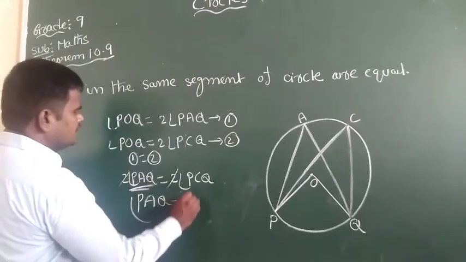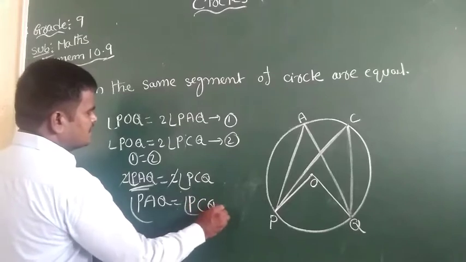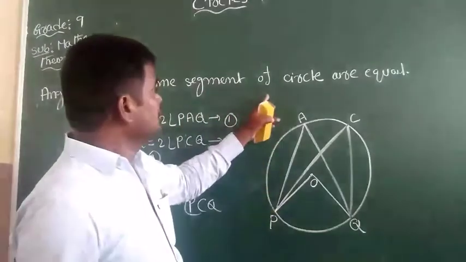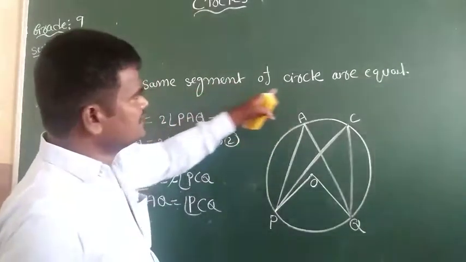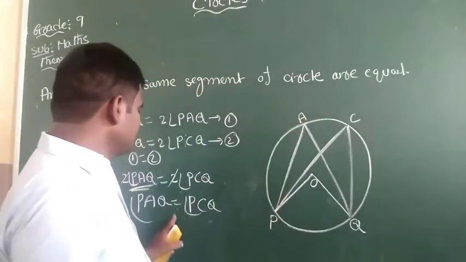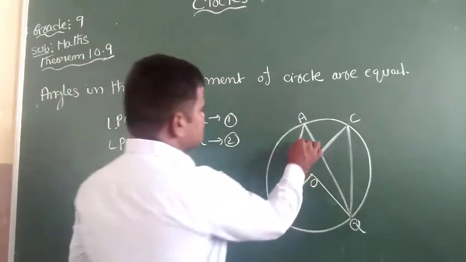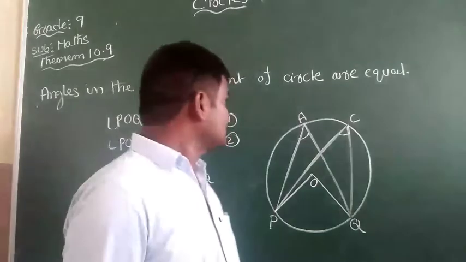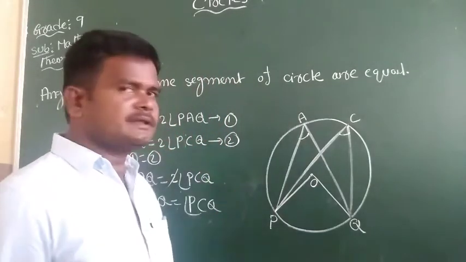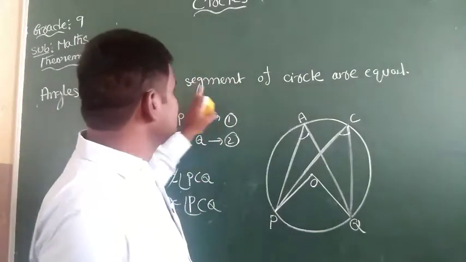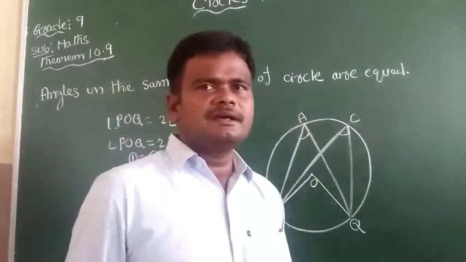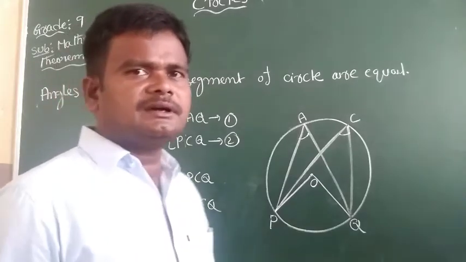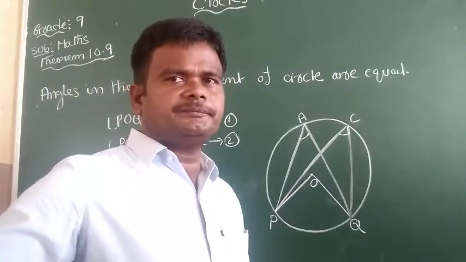So angle PAQ equals angle PCQ. These two angles are angles in the same segment of a circle, and they are equal. This is theorem 10.9.